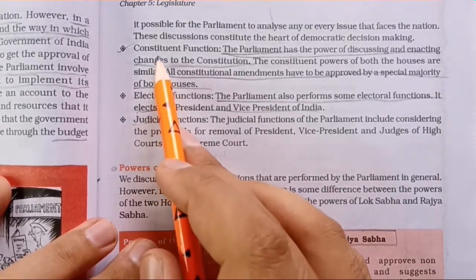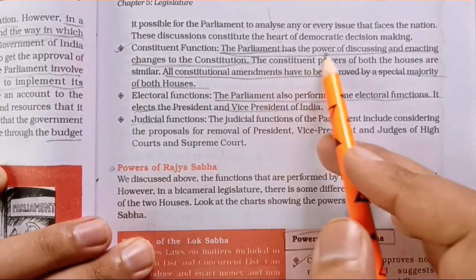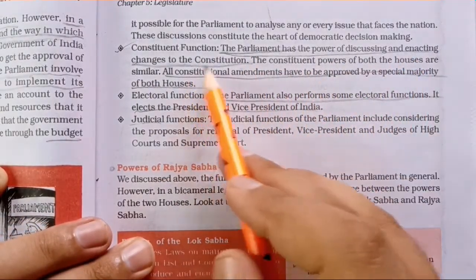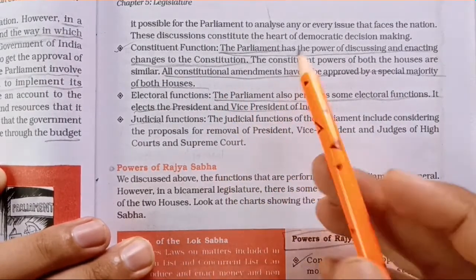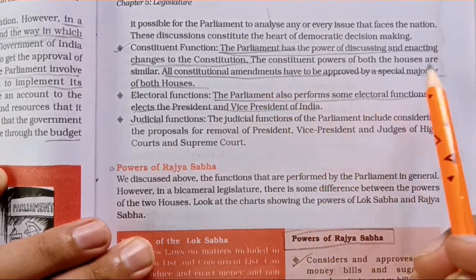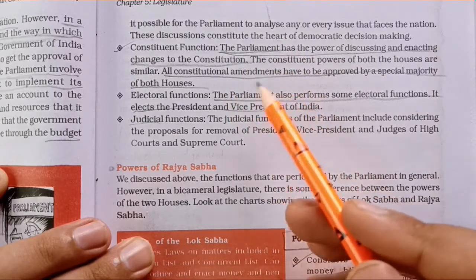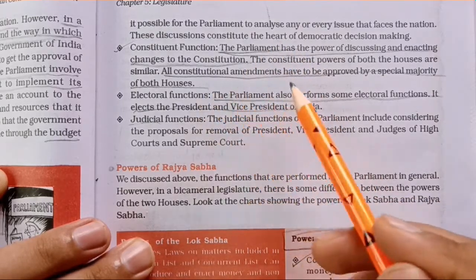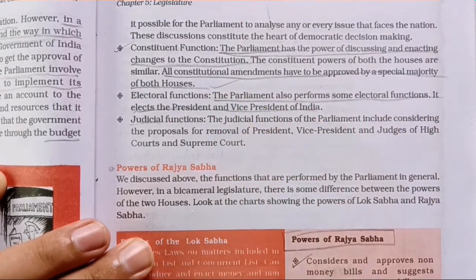Next is the constituent function. What is the constituent function? Here, as you know very well, the parliament has the power to discuss and enact changes in the constitution. If there are any amendments in the constitution, those all are discussed and debated in the parliament. The constituent power of both the houses is similar. That is, the Lok Sabha and Rajya Sabha both have the same power. All constitutional amendments have to be approved by the special majority of both the houses.